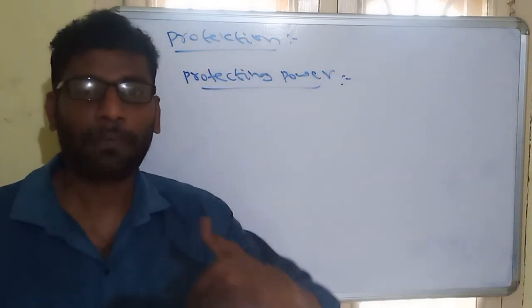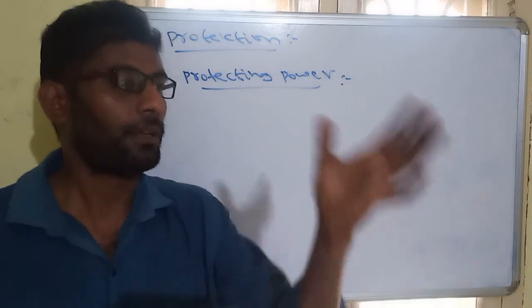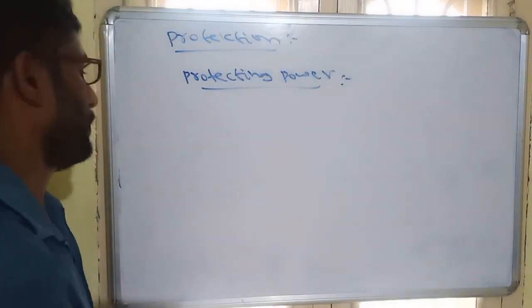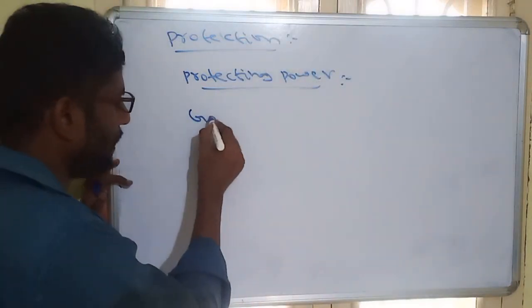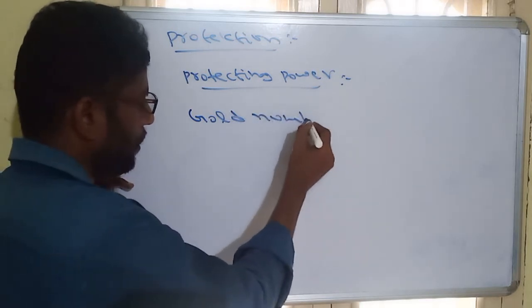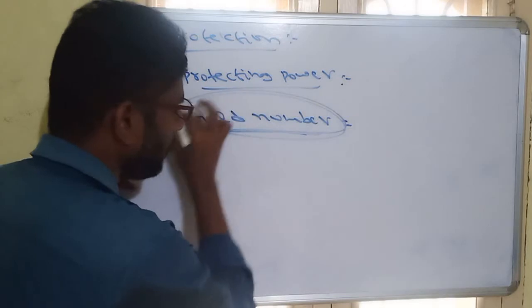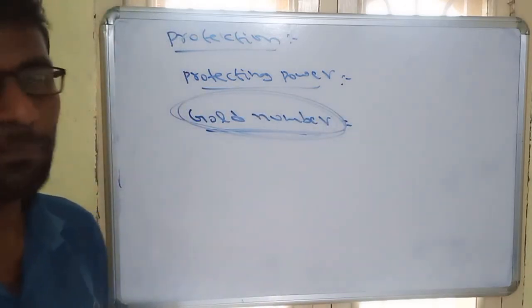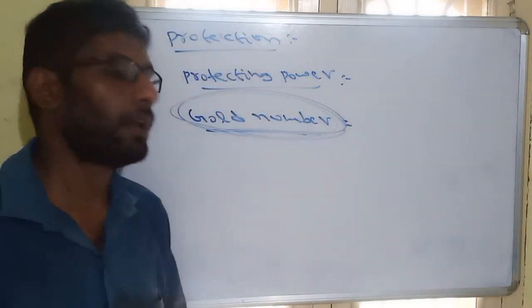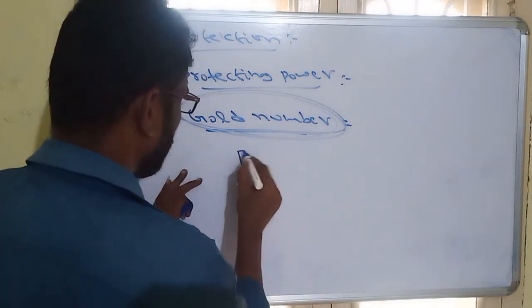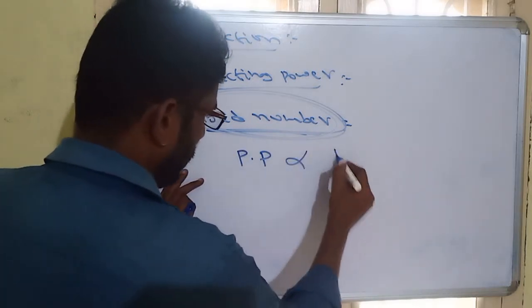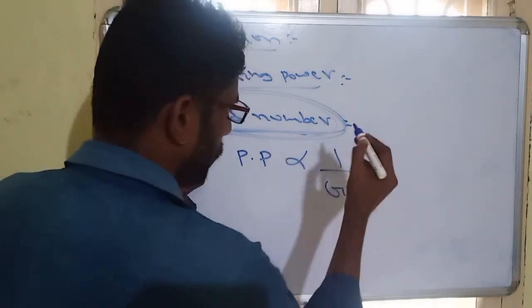The protecting power of a lyophilic colloid can be determined with the help of what is called the gold number. With the help of the gold number value, we can identify the protective power of a lyophilic colloid. This protective power is inversely proportional to the gold number.